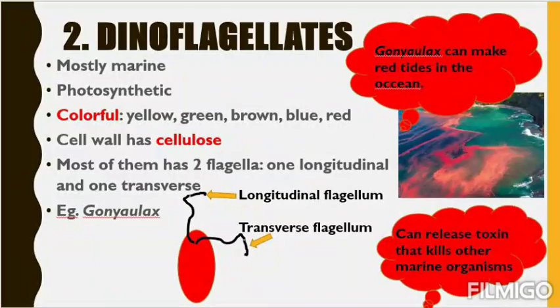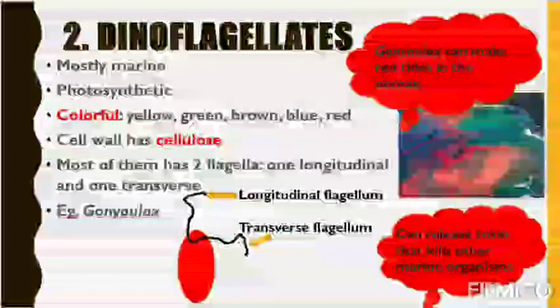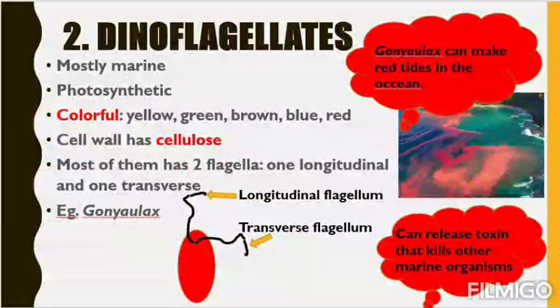First is mostly marine. It is present in ocean, sea, mostly. They are marine, or they are present in salty water. They are photosynthetic. They can produce their own food. They are autotrophic. And the one very interesting thing is they are colorful. They are not boring like us, obviously. They are colorful. See how many colors are there? Such a nice range of colors. Yellow, green, brown, blue, red. So many colors. And the cell wall has cellulose.